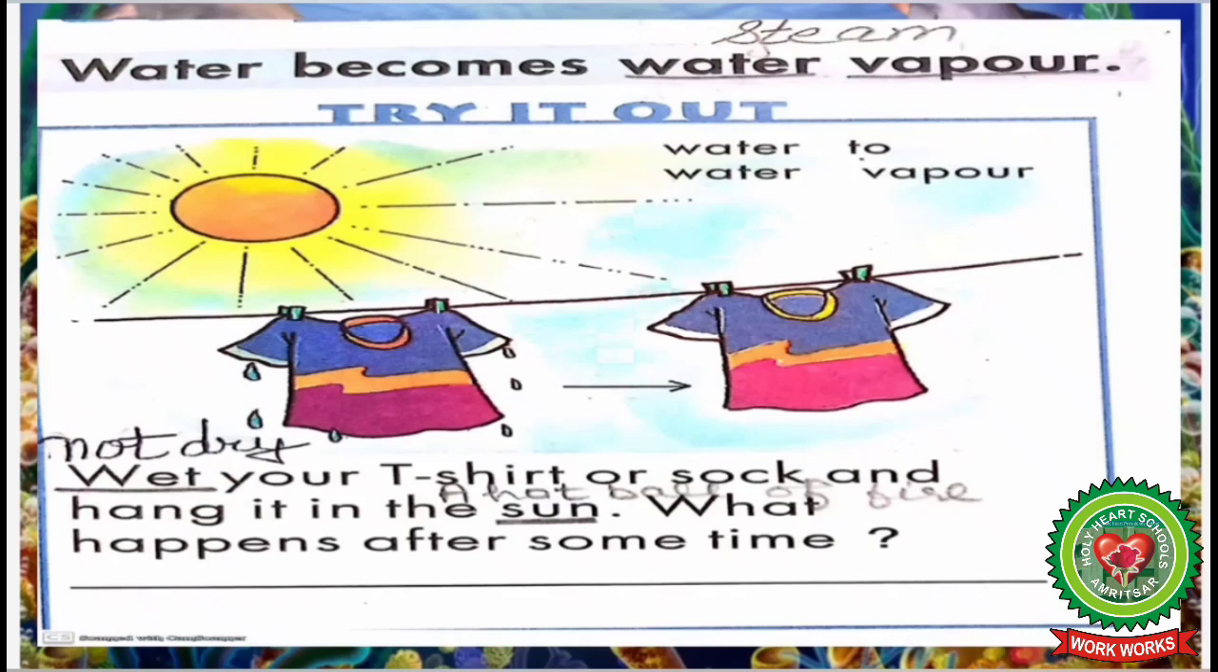Try it out. Wet your t-shirt or sock and hang it in the sun. Underline word wet. Write down its meaning, not dry. Underline word sun. Write down its meaning, a hot ball of fire. What happens after some time? Students, now we will learn how water changes into water vapor.